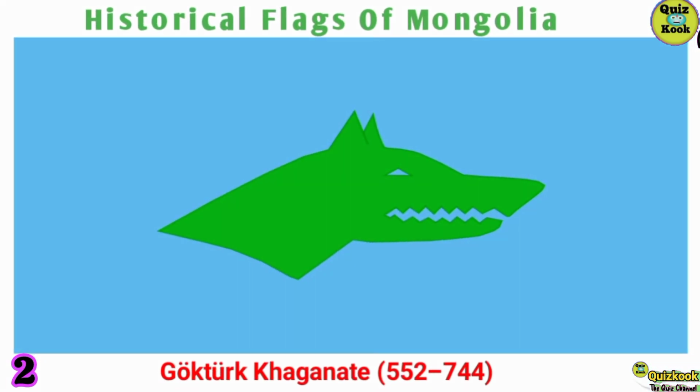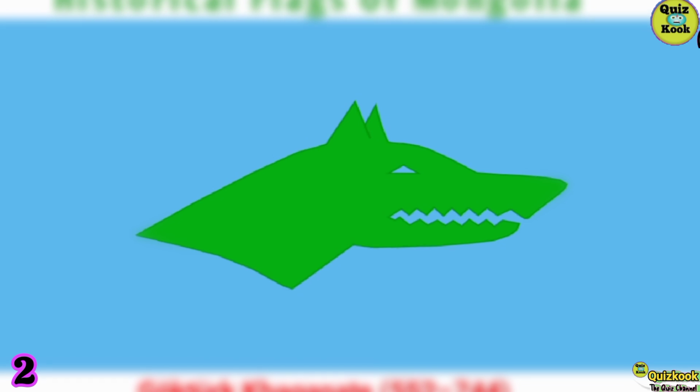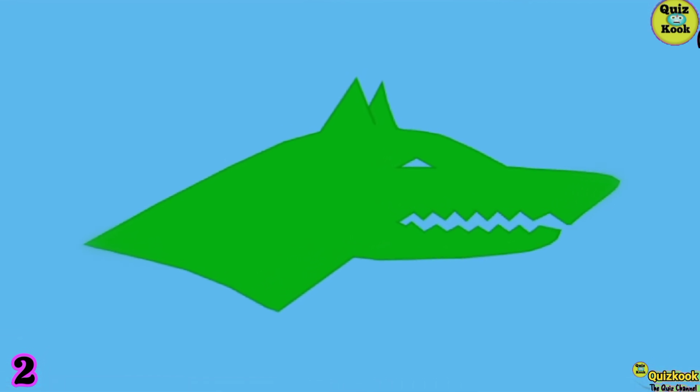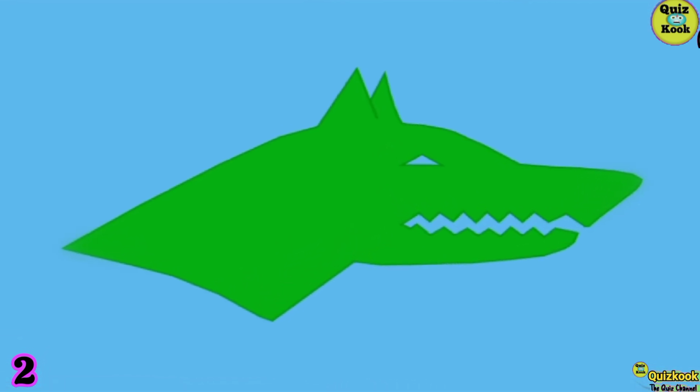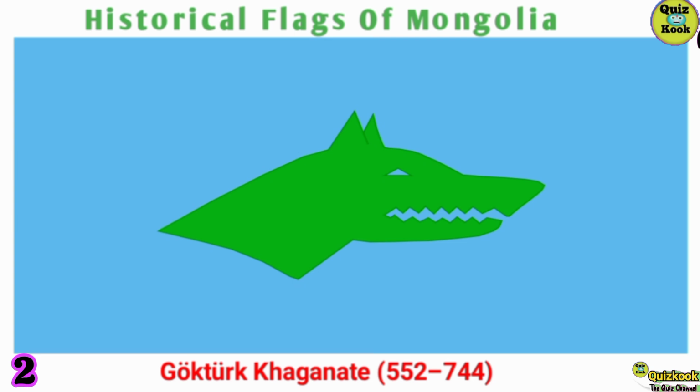Gokturk Khaganate, 552 to 744. The Gokturk flag showcases intricate patterns and symbols, reflecting the sophisticated culture and advanced society of this early Mongolic state. Its vibrant colors and detailed motifs illustrate the Gokturk's significant contributions to the region's history and heritage.